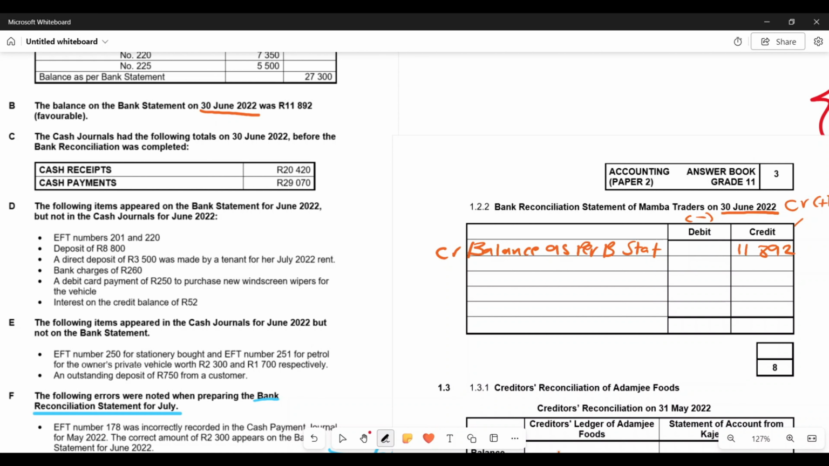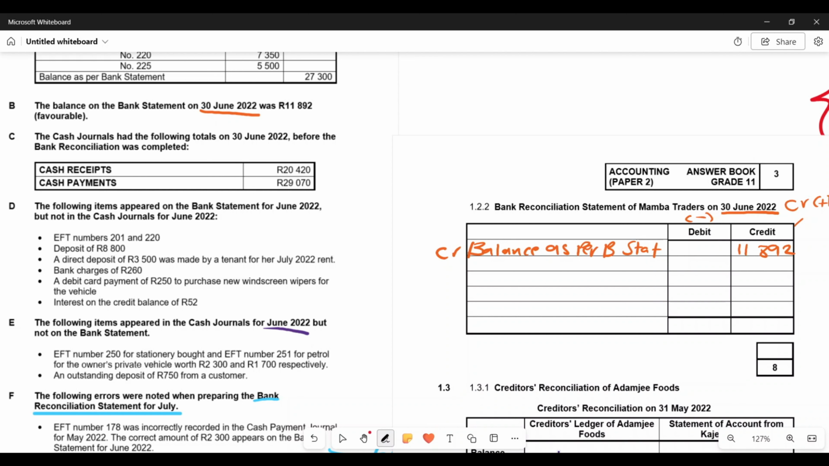Now, let me look for transactions that relate to the bank making the mistakes. Now, information E, the following items appeared in our cash journals, but not in the bank statement, right? Meaning that the bank omitted these transactions. Now, EFT number 250 for stationery board and EFT number 251 for petrol for the owner's private vehicle worth 2.3 and 1.7. Now, these are outstanding EFTs, right? And because these are outstanding EFTs for the month of June, which is the month I'm preparing my statements for, I would need to recognize them in my books.